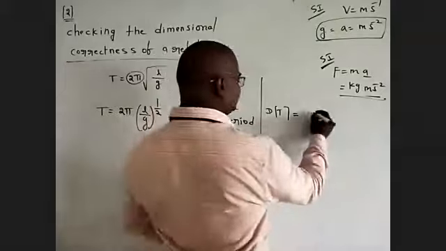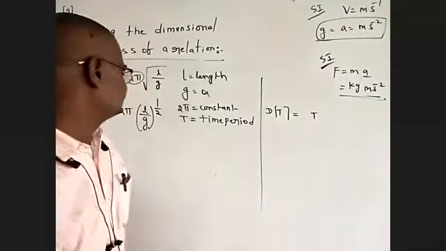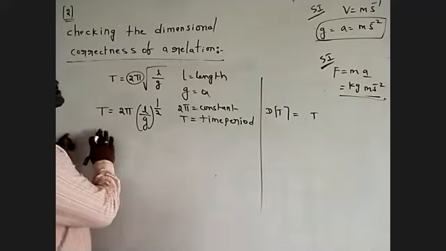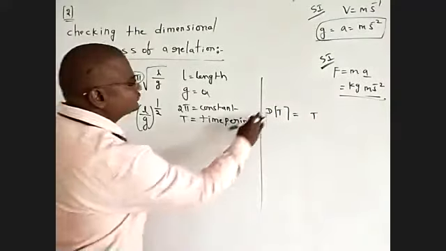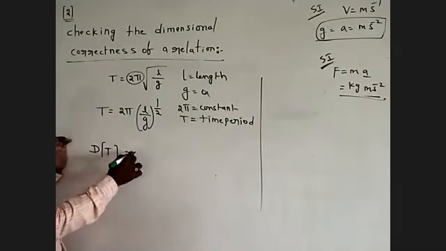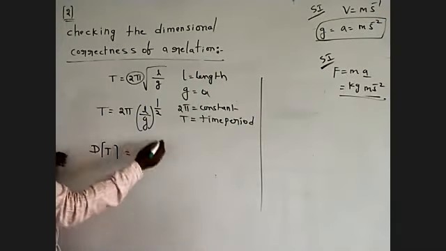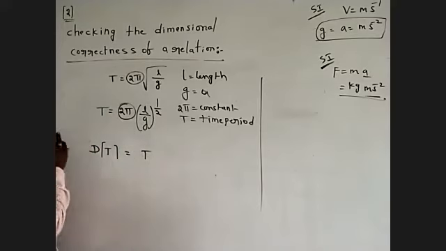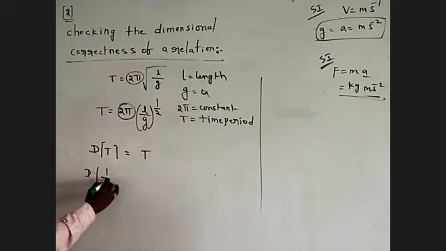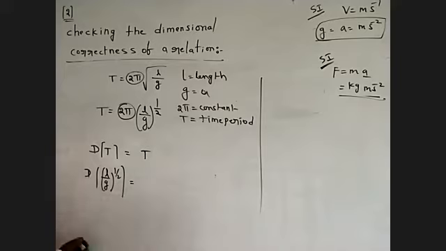Time period, we are writing T. Next, this is the LHS. Directly I'm writing here only: dimensions of T. T is T only. 2 pi is a constant, no need to take. The dimensions of L by G, whole power of 1 by 2.